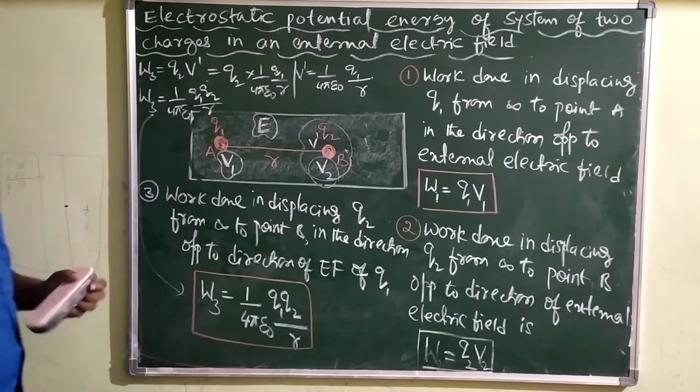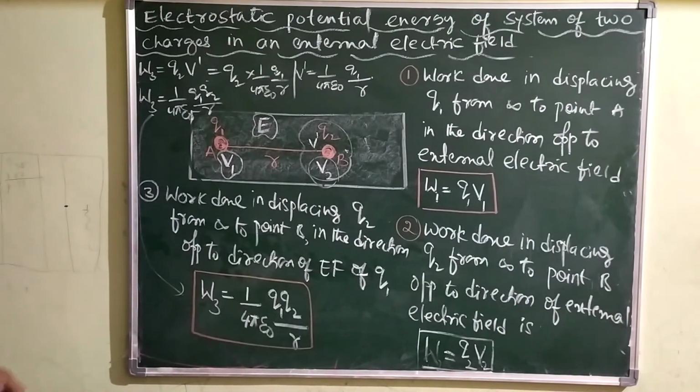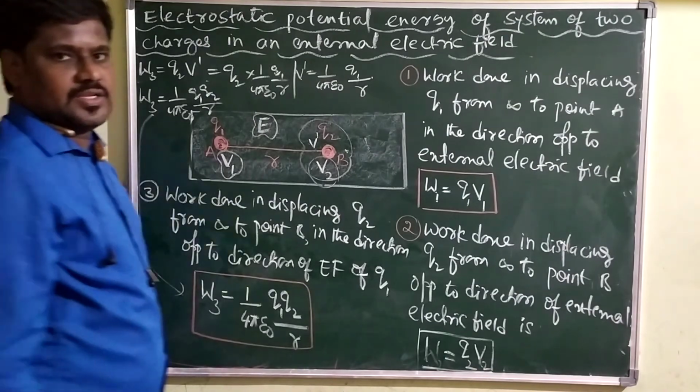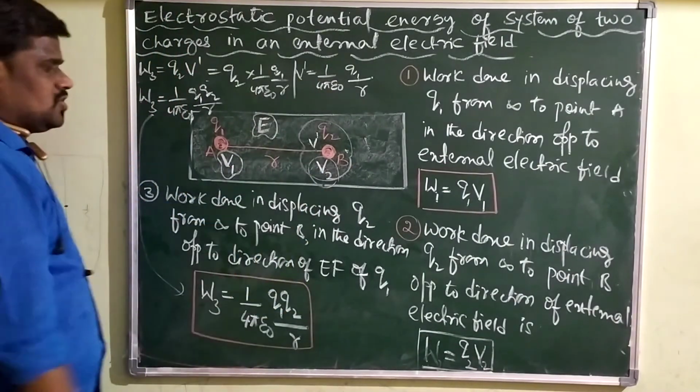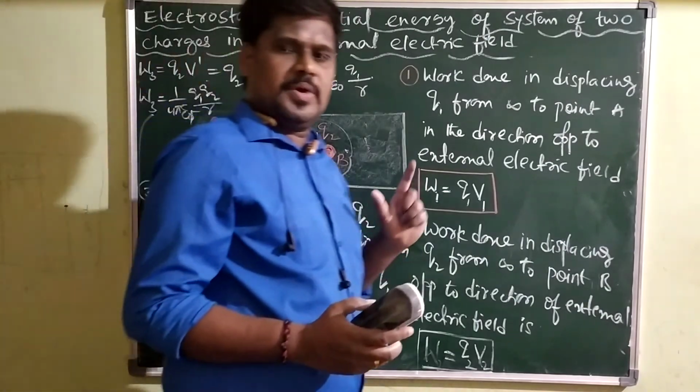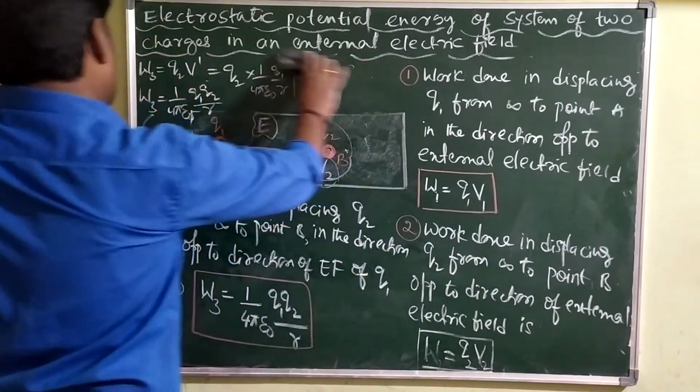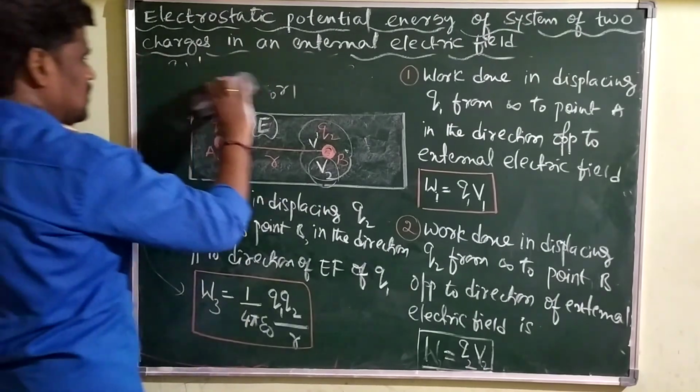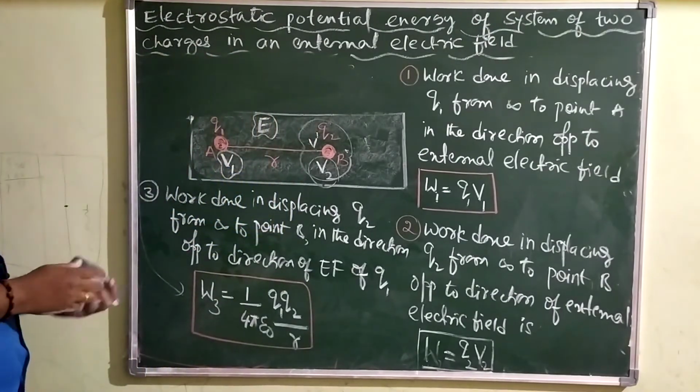So this is the amount of work done in displacing Q2 charge in the direction opposite to the direction of electric field produced by Q1.